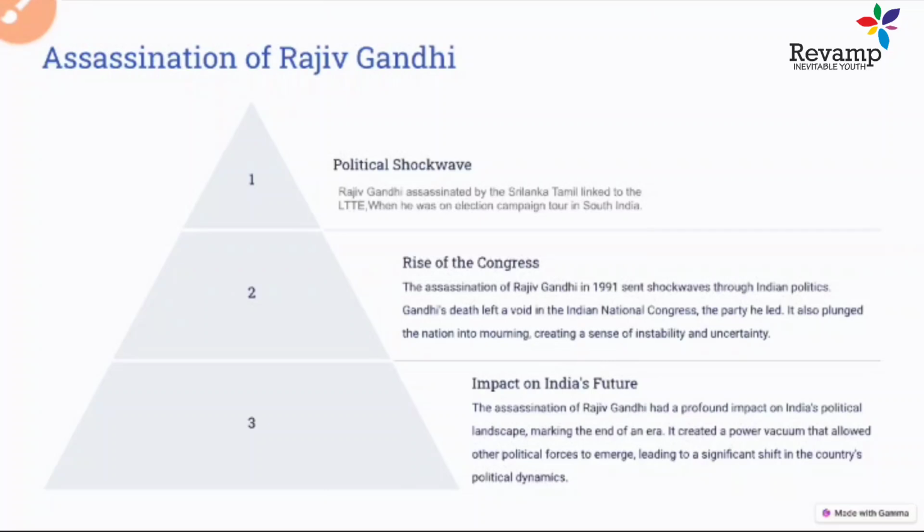After that the 1991 election happened, and Congress became the single largest party, because the sympathy from the assassination was also with it. Since Rajiv Gandhi was dead, Narasimha Rao became the prime minister after the assassination. A lot of change happened in Congress party politics after that. So these are the impacts of the Rajiv Gandhi assassination and how it led to the rise of the Congress party in the 1991 election.